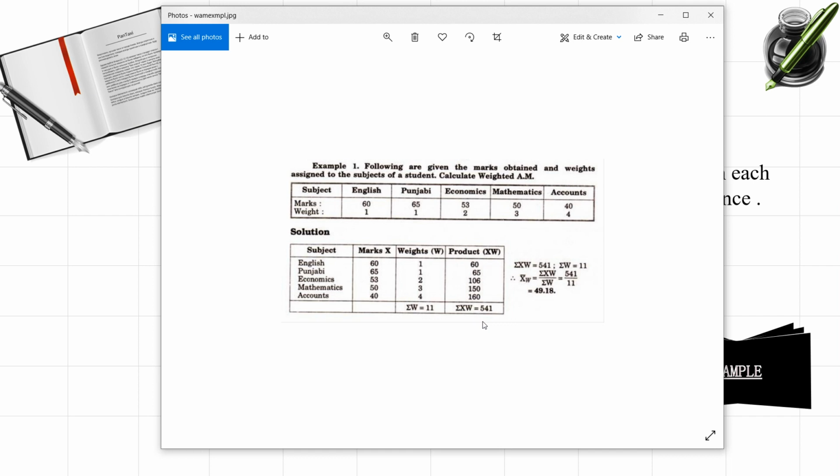This looks similar to the direct method of a discrete series for finding the arithmetic mean, right? But there we considered frequencies, and here we are considering the weights. That's it, so this is a simple example. Marks, weights: observations multiplied with weights. Find the total of wx and divide that product total by the weights total, which gives you the weighted arithmetic mean.